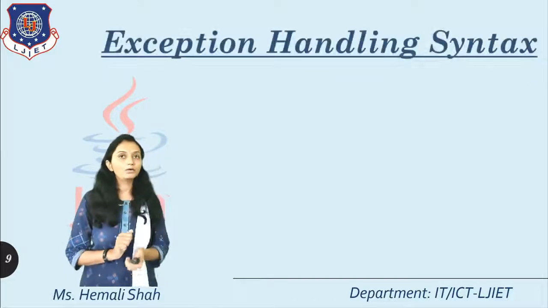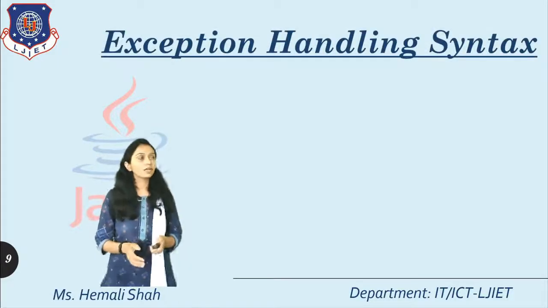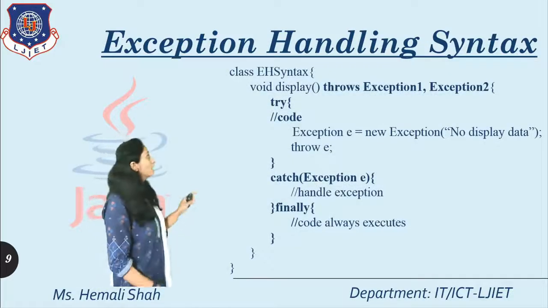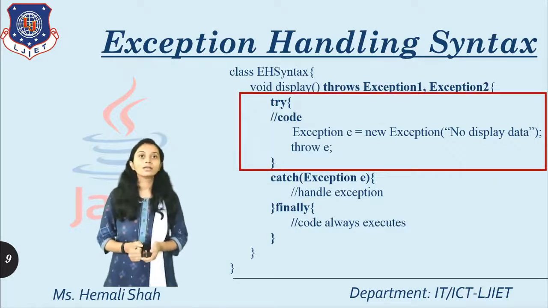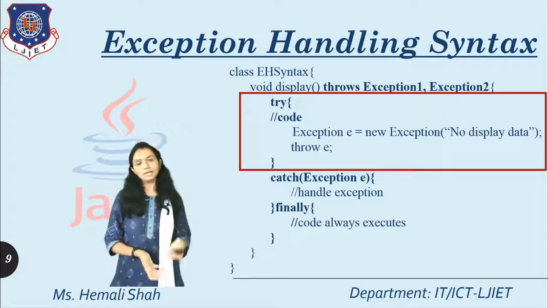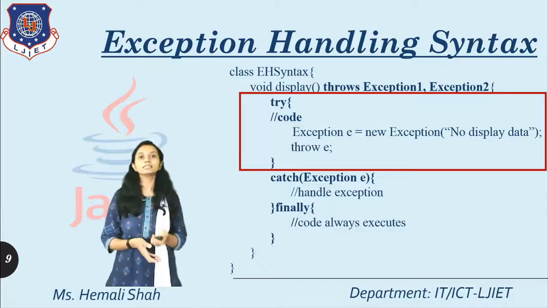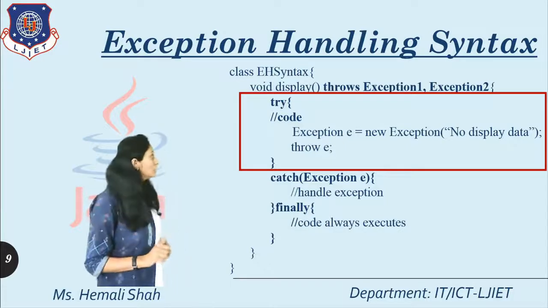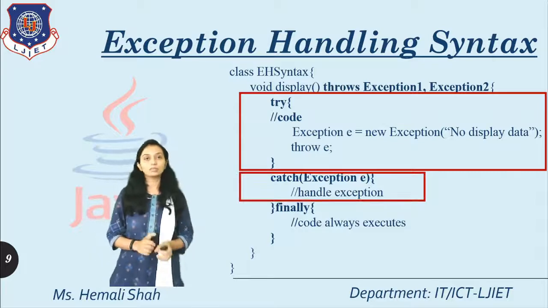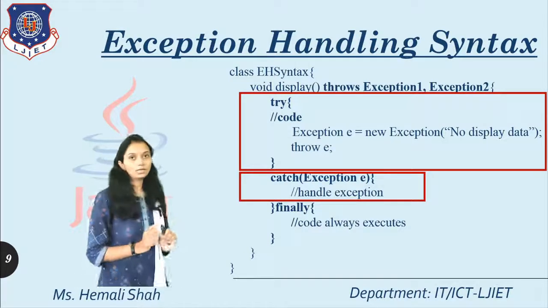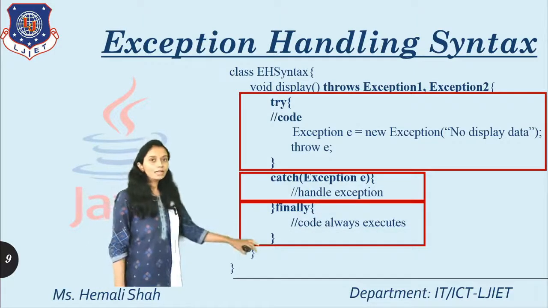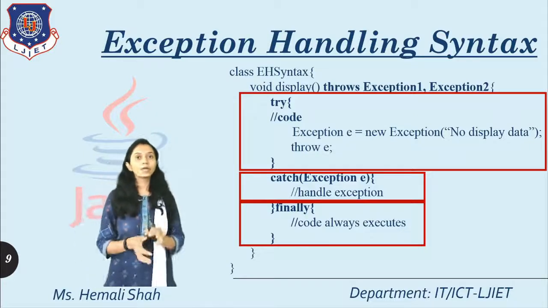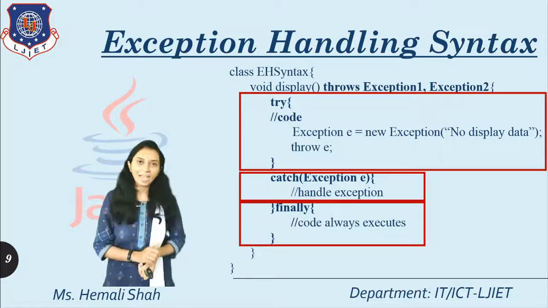Now, this is all about the 5 keywords. The combination of all the keywords you can see over here. This is the syntax of the try block. What is a try block? The group of statements that may generate a runtime error, which we put inside the block, and that block is called a try block. Try must be followed by a catch block. The syntax of catch is available here. Then the syntax of the finally block is available here. The finally follows the catch block, so you can write this finally block after completion of the catch block.